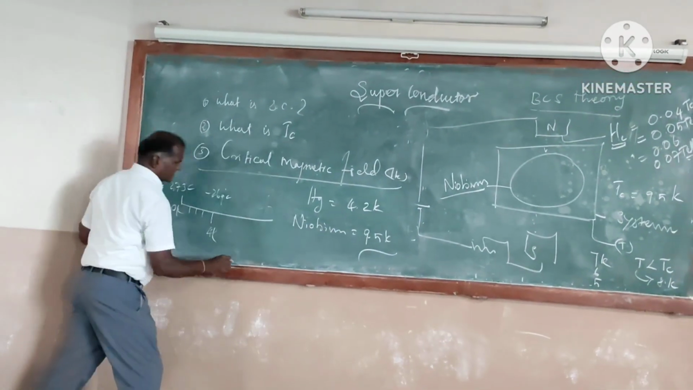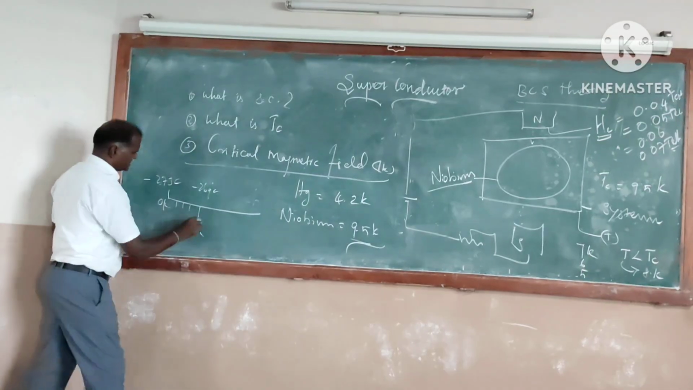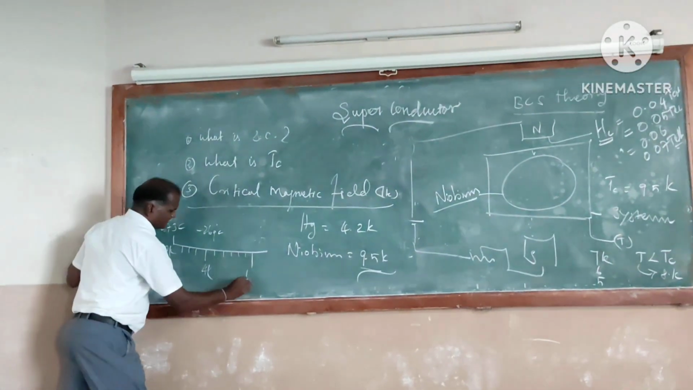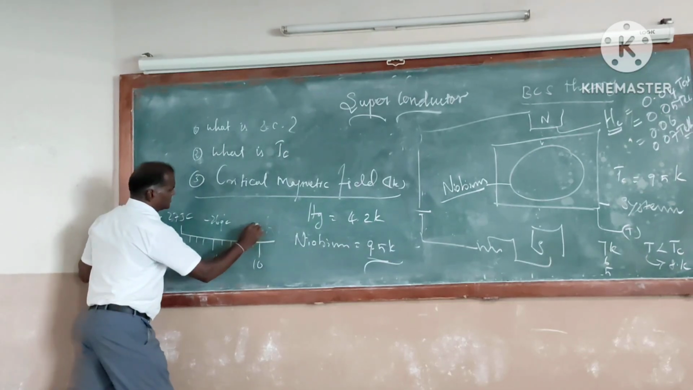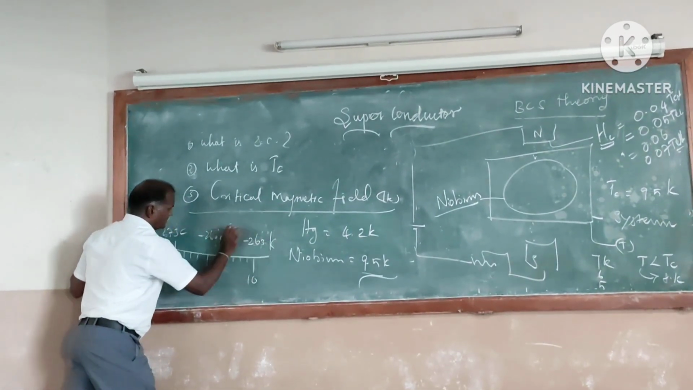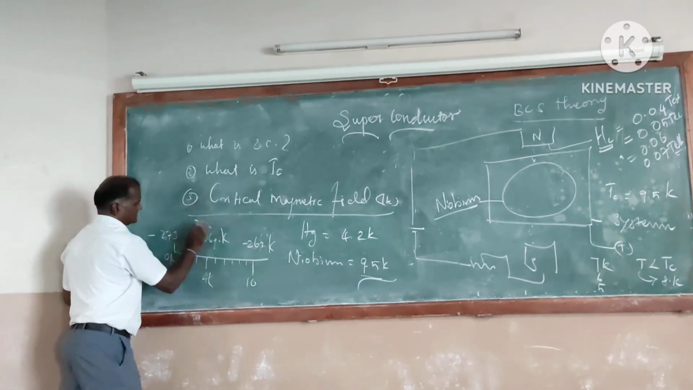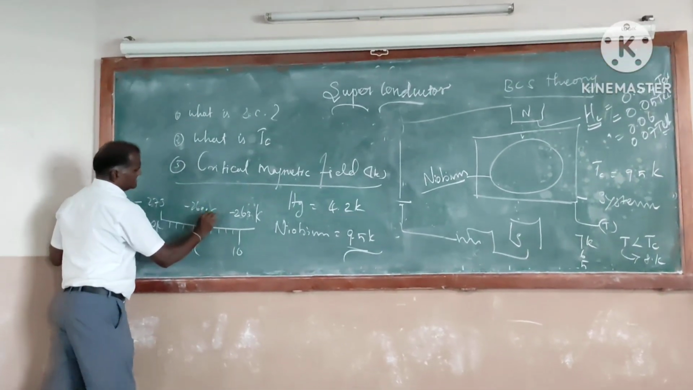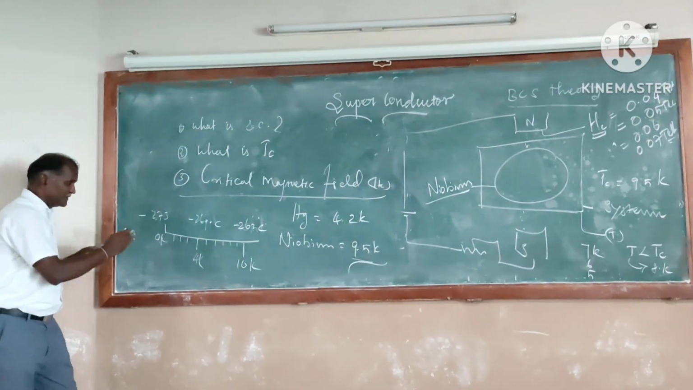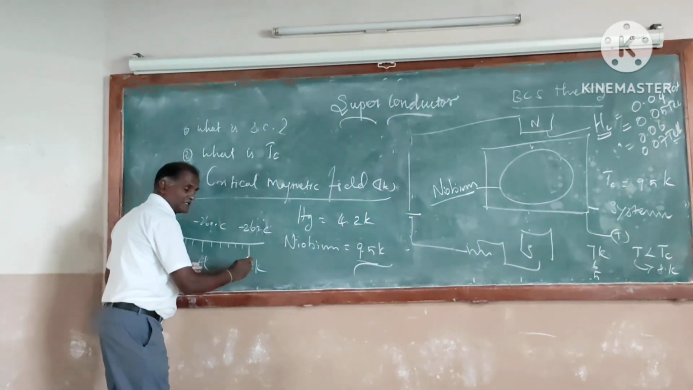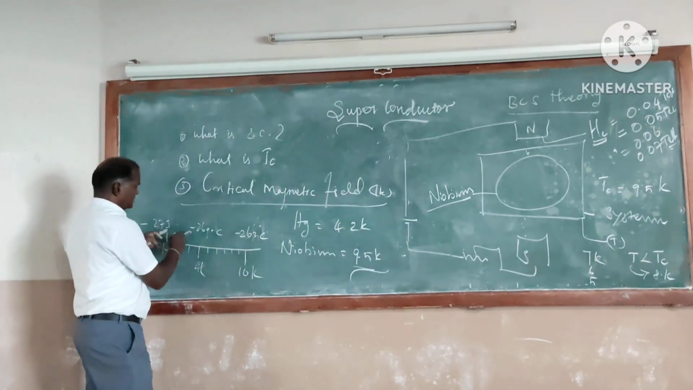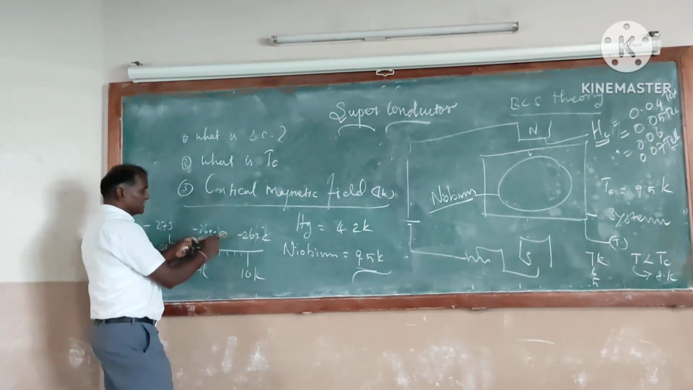Next, niobium. Let it be 10. 10 means 4, 5, 6, 7, 8, 9, 10. 10 K means here minus 263 degrees Celsius. That means the transition temperature is coming in the forward direction, from the lowest value toward the greater value.